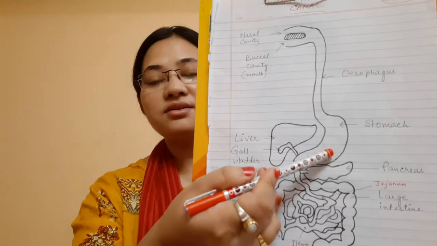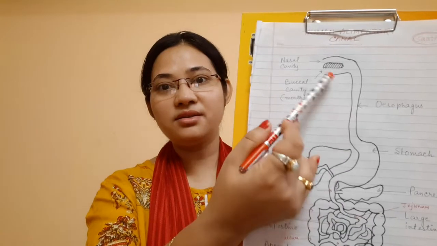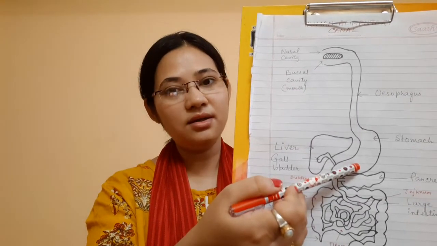Pepsin is present. Pepsin is an enzyme that helps in digestion of protein. And there is also mucus present. The function of mucus is to protect the internal wall of the stomach from the action of acid, that is HCl. So the gastric juice basically consists of 3 types of substances: HCl acid, pepsin and mucus. And the digestion of protein starts in the stomach. If the digestion of carbohydrate starts in the mouth, digestion of protein starts in the stomach.